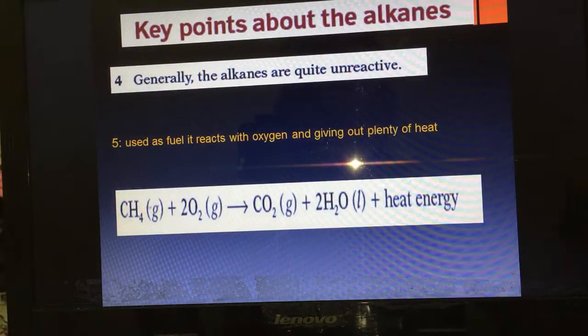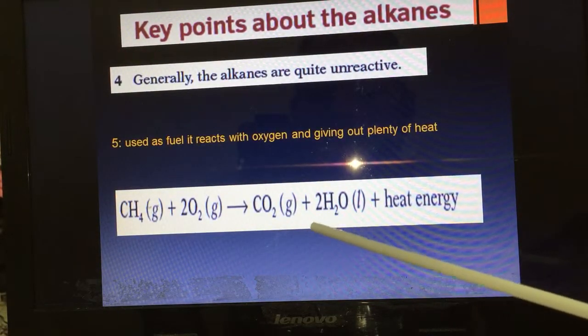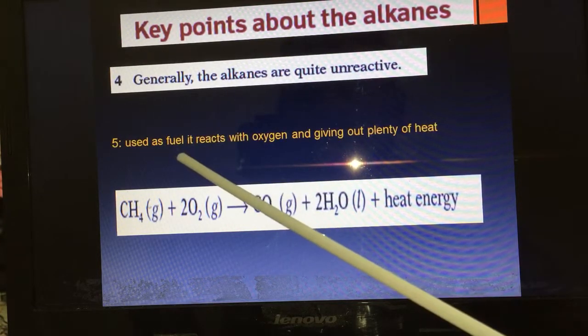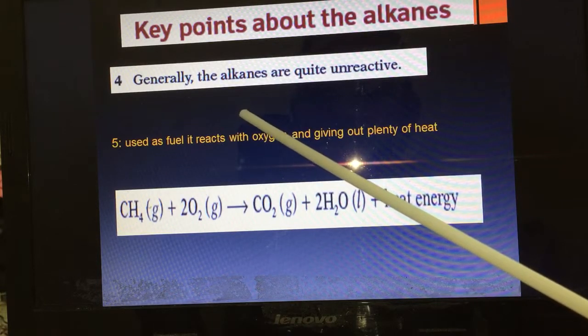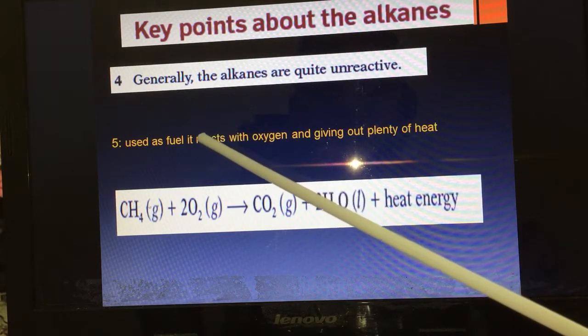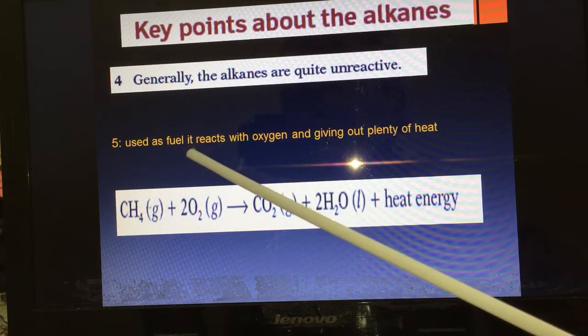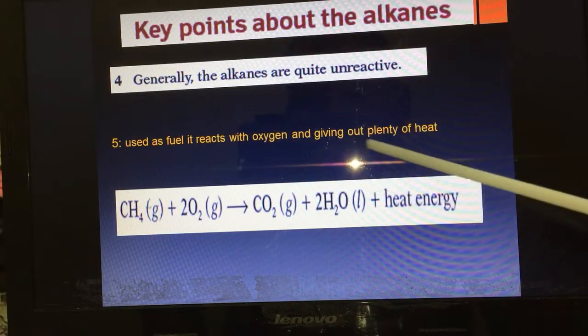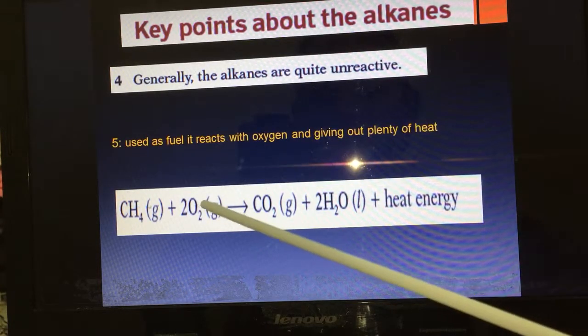Okay. Here we have an equation. We need to memorize it, and understand it first. Used as fuel. Why? Alkanes like methane, ethane, butane, or propane are used as fuels. Why? They react with oxygen and give out plenty of heat. Look here.